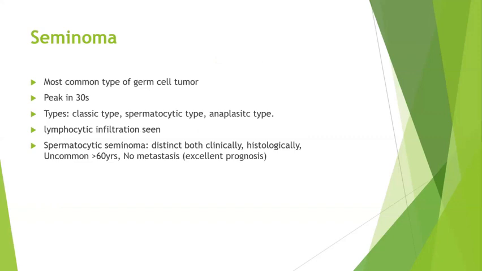Classical type, these are the previous classification. Nowadays it has been classified into either a spermatocytic type or the seminomas. Nowadays we have only the classical type and the anaplastic. We don't have a spermatocytic type; that has been removed from the pathological classification. For spermatocytic seminoma, metastasis will be very rare and it will have an excellent prognosis.